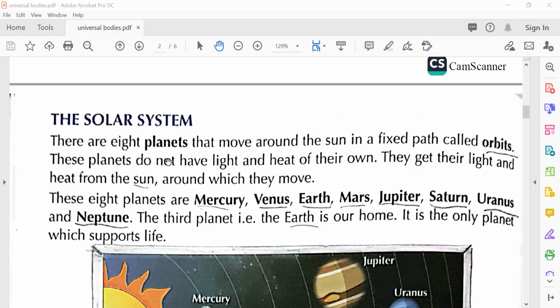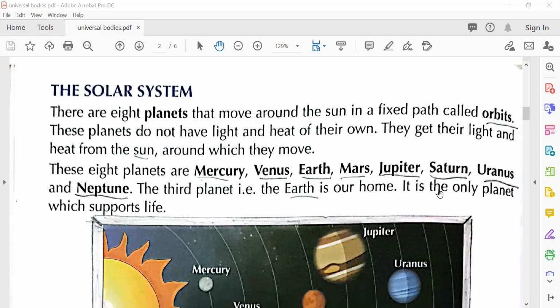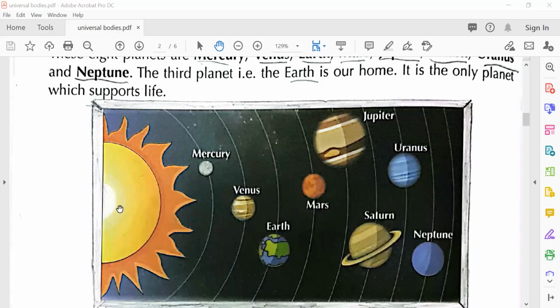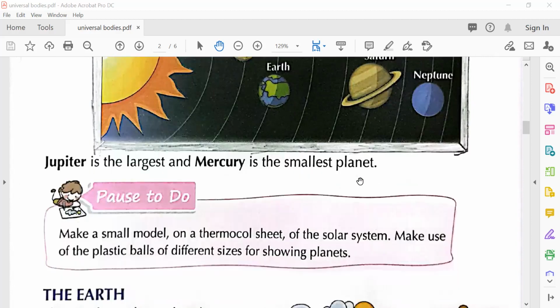And how many planets are there? There are 8 planets. These 8 planets are Mercury, Venus, Earth, Mars, Jupiter, Saturn, Uranus, and Neptune. The third planet, that is the Earth, is our home. It is the only planet which supports life. So only on Earth is there life. On all the other planets, no one lives.